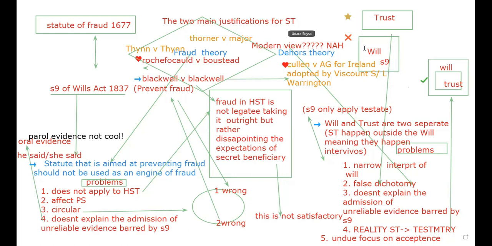But there are several problems with this so-called modern definition. I would say total bullshit definition, or not definition, justification. Total bullshit justification, the dehors theory. First, what is the first one?